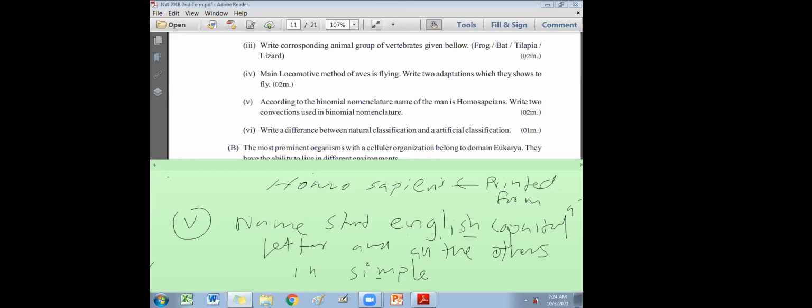Part 6: write differences between natural classification and artificial classification. One difference is enough.